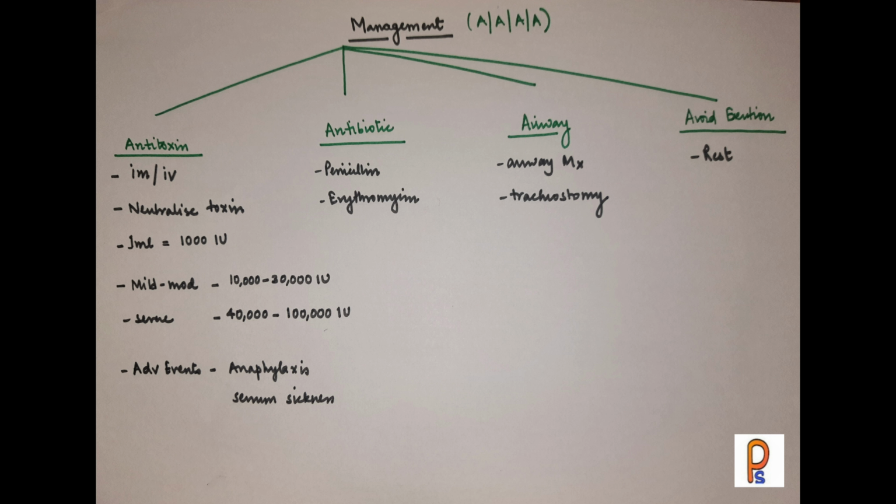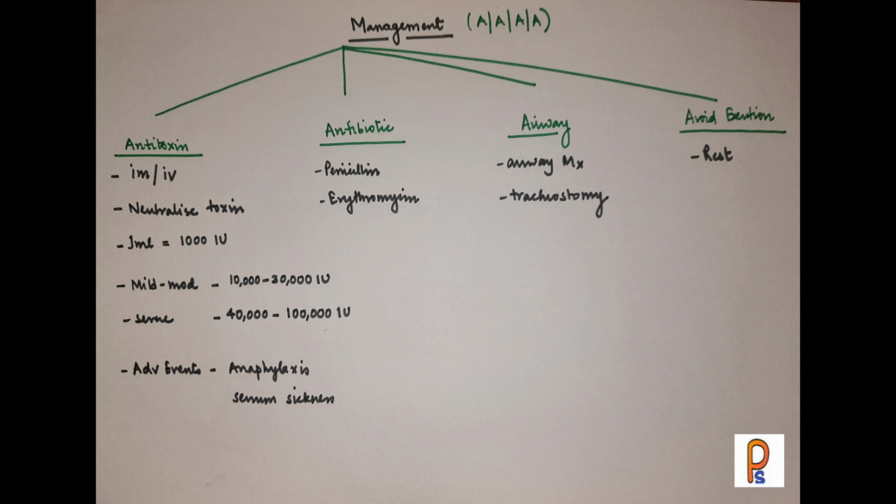Since diphtheria can be a fatal disease, and there may be deterioration of the child, you have to make the diagnosis clinically. And once you establish the diagnosis clinically that this is diphtheria, you should start treating with the antitoxin. You should not wait for the cultures and other reports to come. Antitoxin can be given IM or IV. It will neutralize the toxin. 1 ml contains 1,000 international units. In mild to moderate cases, 10,000 to 30,000 units. In severe cases, it should be 40,000 to 1 lakh. Before giving it, a sensitivity test should be done, as anaphylaxis or serum sickness may occur.